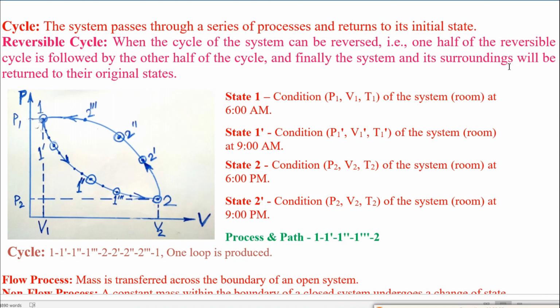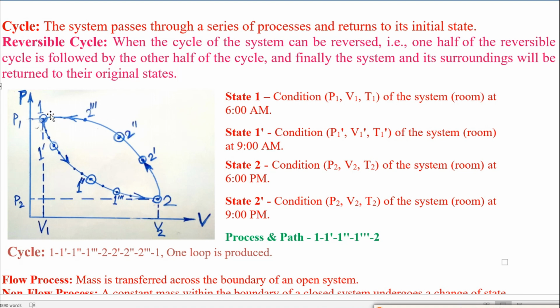System and surroundings both will be returned to their initial states, like the reversible process. Similarly for the cycle also. In the case of a cycle, the system first follows this cycle, and the system may also follow this cycle in the reverse direction. First the system follows, during the daytime, 1 to 1'' to 2, and then 2 to 2'' to 1 in the night time.